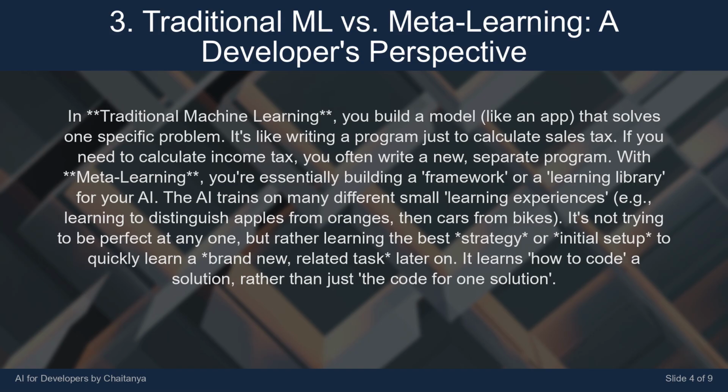With meta learning, you're essentially building a framework or a learning library for your AI. The AI trains on many different small learning experiences, e.g., learning to distinguish apples from oranges, then cars from bikes. It's not trying to be perfect at any one, but rather learning the best strategy or initial setup to quickly learn a brand new, related task later on. It learns how to code a solution, rather than just the code for one solution.